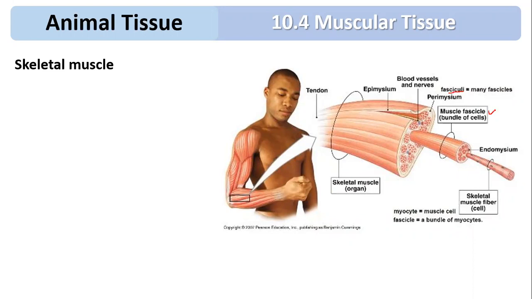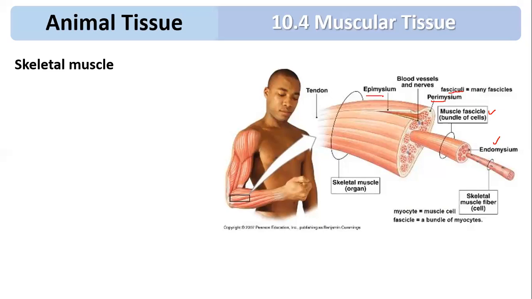Okay, so the single fascicle is made up of many muscle fibers. You can see this is a muscle fiber. These muscle fibers are covered by a covering called endomysium. Many endomysium are covered by a common covering, called the perimysium. Many perimysium will come together and form the epimysium.